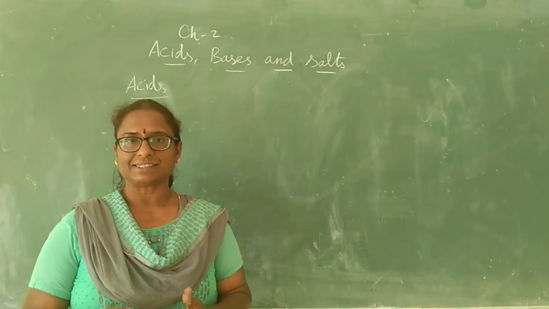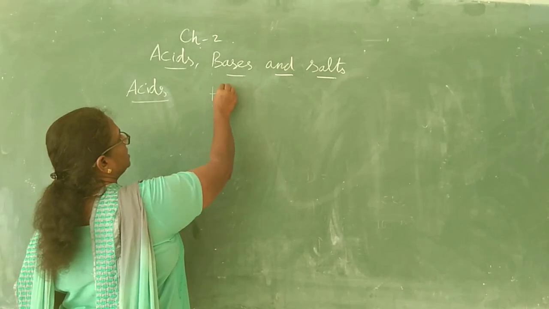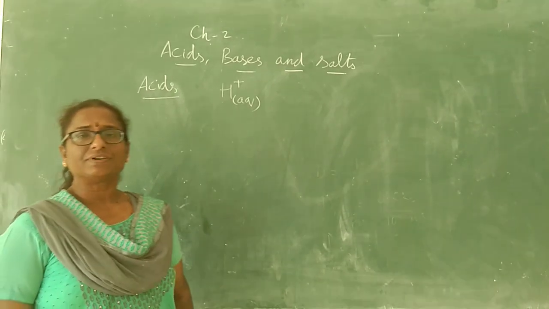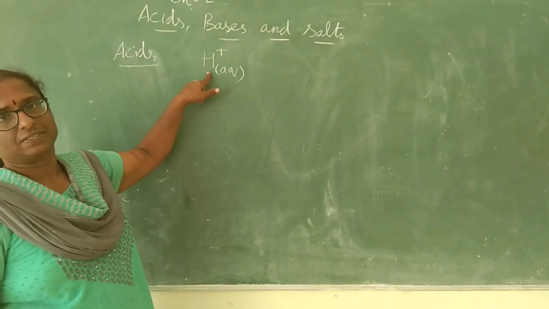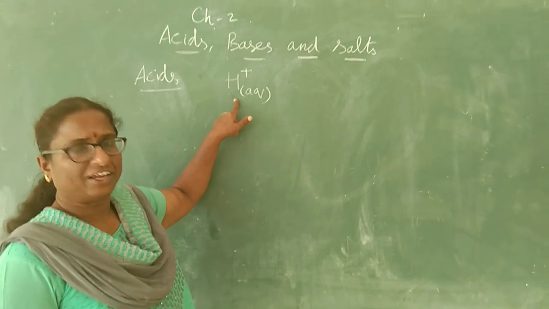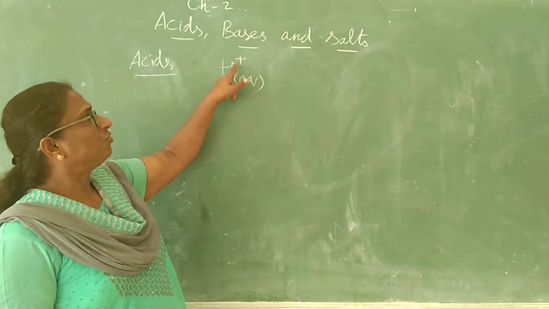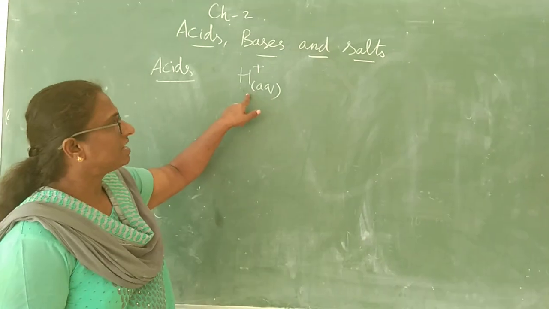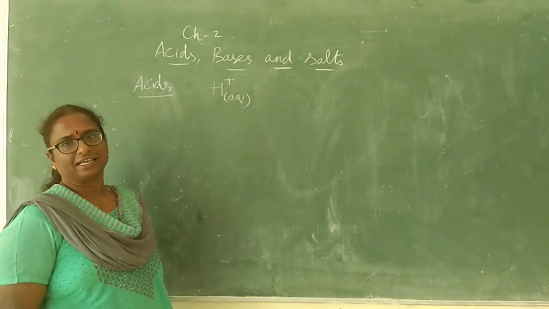Now what are acids? Acids are the substances that produce H plus ions in aqueous solution. AQ stands for aqueous. Aqueous means when you dissolve acid in water, they produce these ions. The name of these ions is hydrogen ions. Whenever you write hydrogen ions, you have to write AQ. Keep it well in your mind. AQ means aqueous. Hydrogen ions are produced only in aqueous solution. That's why you are writing like this.